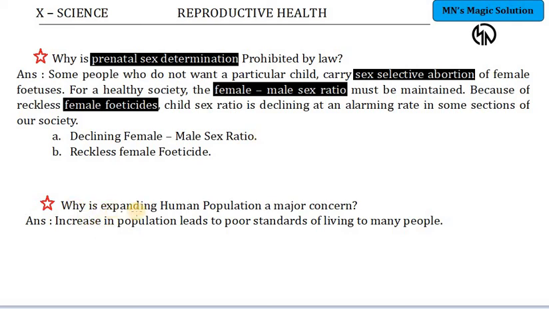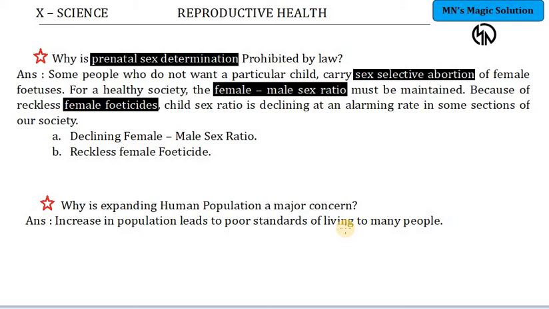The last one: why is expanding human population a major concern? Depending upon the marks, you have to explain this one. A growing human population is a problem because the country cannot manage so many people together. Also, a simple family cannot manage. See, one family has some 5 children and there is another family with just 1 or 2 children. Which family will be able to provide a proper standard of living to its kids?